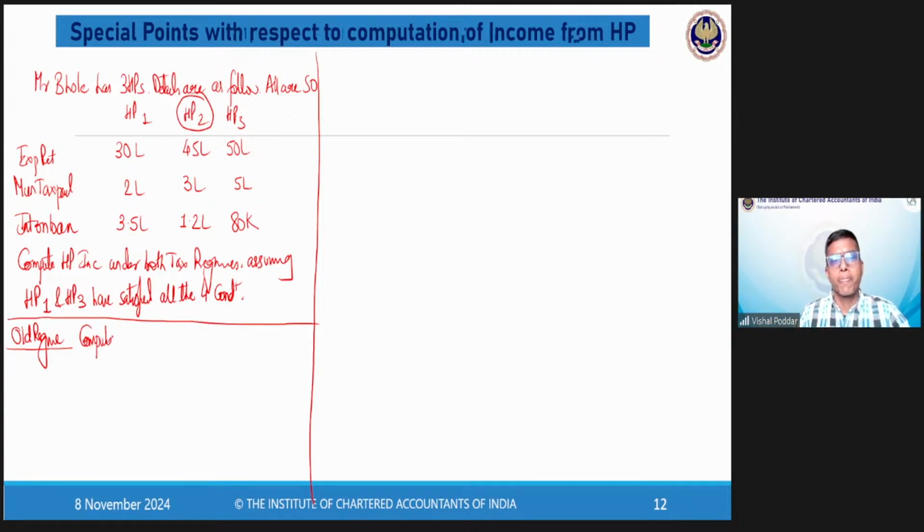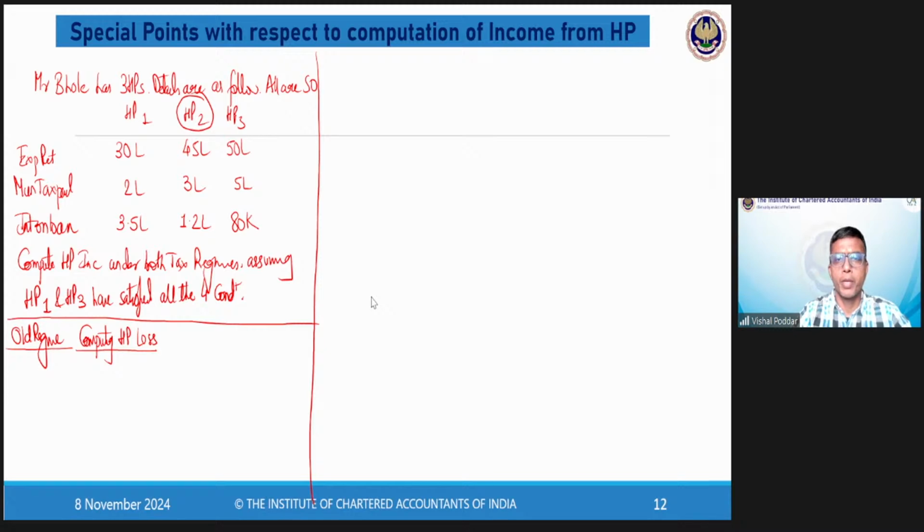Computing HP loss. Now, before I start doing this, please understand what this particular point means.